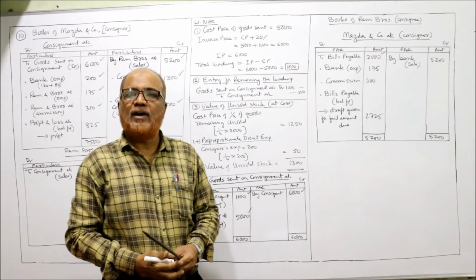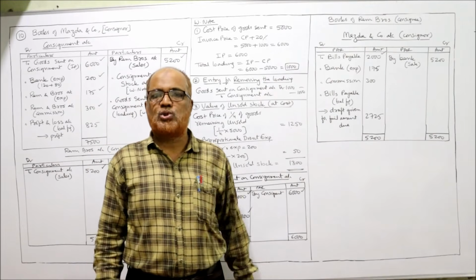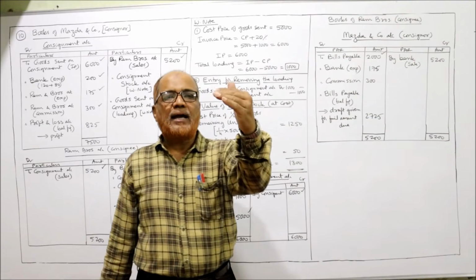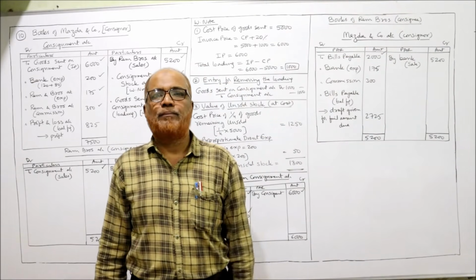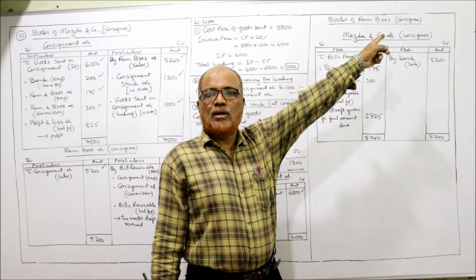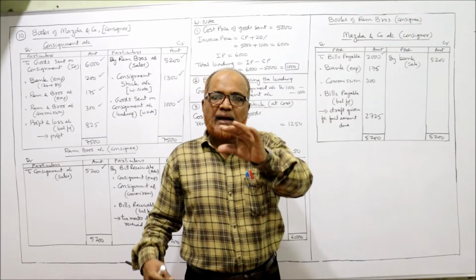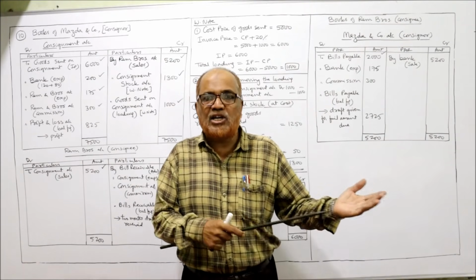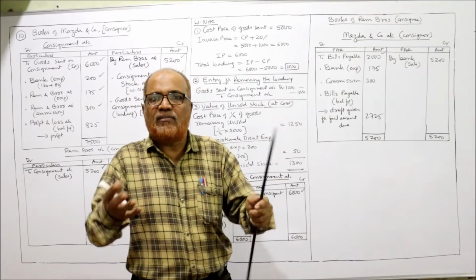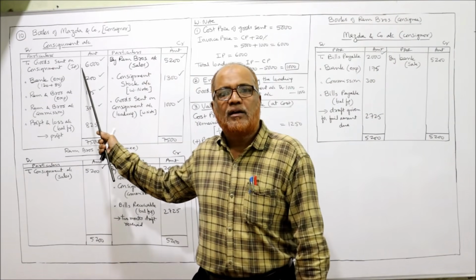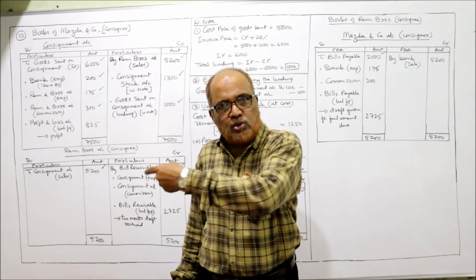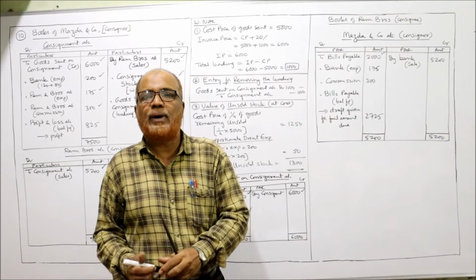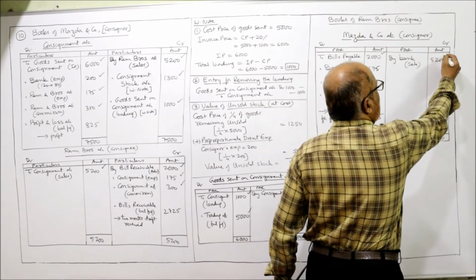Now, they have received the goods and they have sold the goods. When they sold the goods for 5,200, the entry will be bank account debit to Mazda company. Ram Brothers sold the goods and received the cash. So bank account is debited. But this cash belongs to whom? Mazda company, because they are the agent. Ram Brothers are only the agent working on behalf of Mazda company. So the amount of 5,200 belongs to Mazda company. The bank account debit to Mazda company. So Mazda company credited by bank, sale.